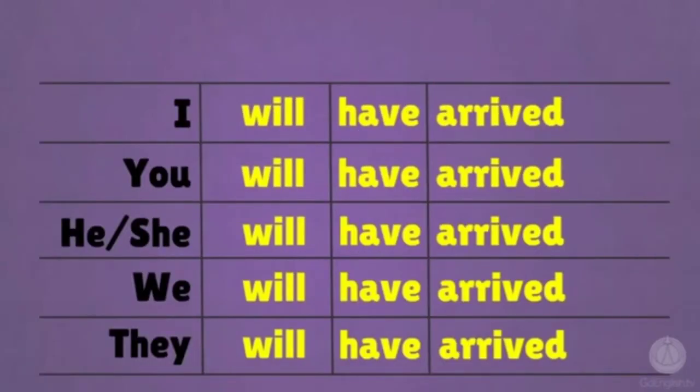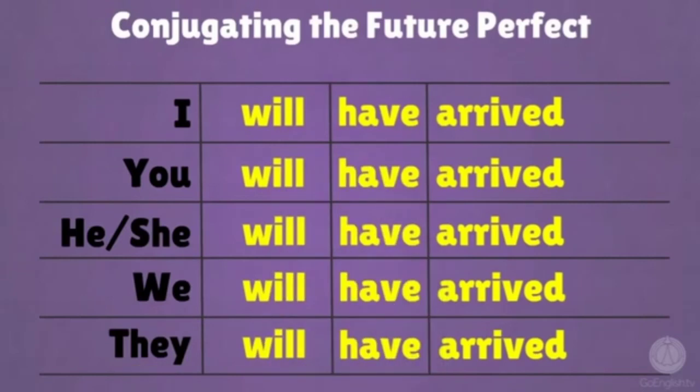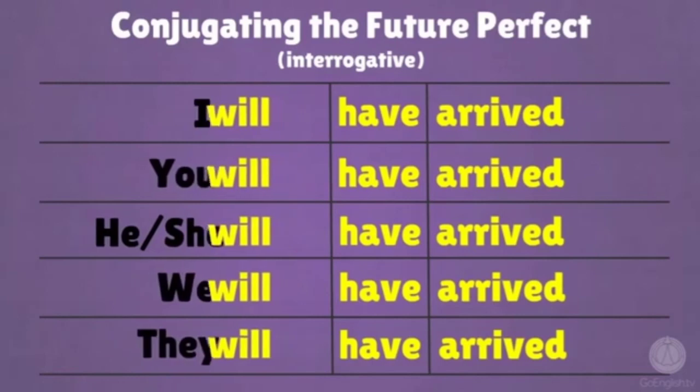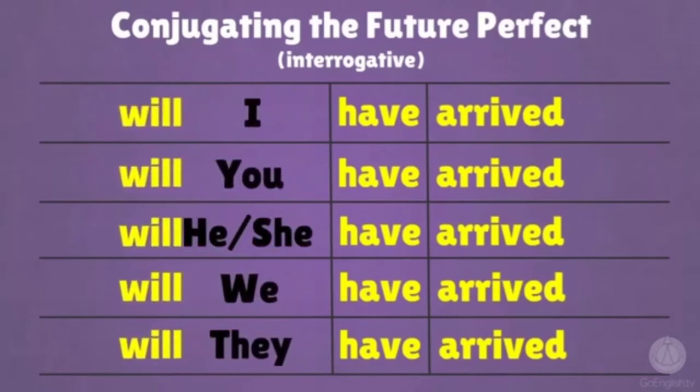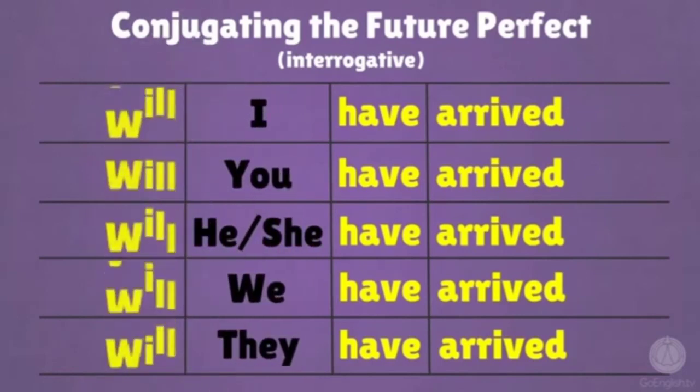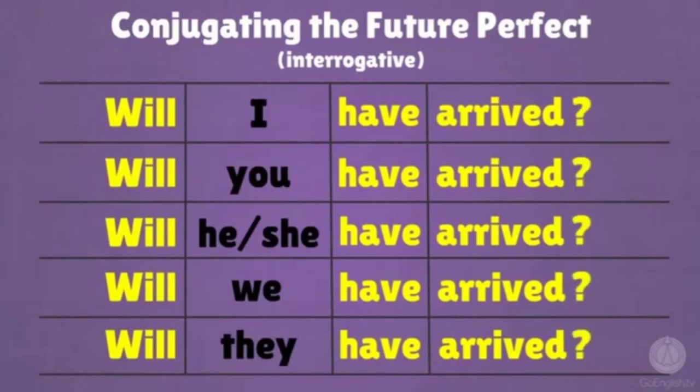Okay, the last is how do we conjugate the future perfect tense in interrogative sentence. So, we can see here, we put will to the front of the subject. Jadi, pada future perfect, kita menggunakan will have dengan bentuk apapun subjeknya, baik itu plural ataupun singular.